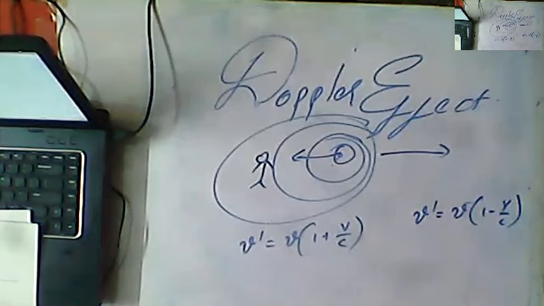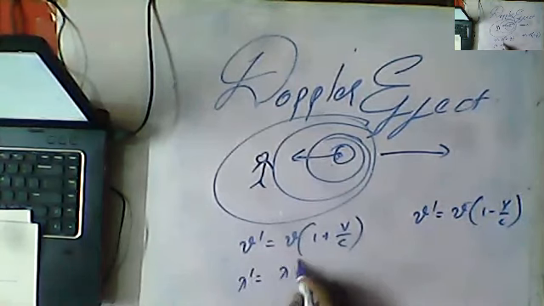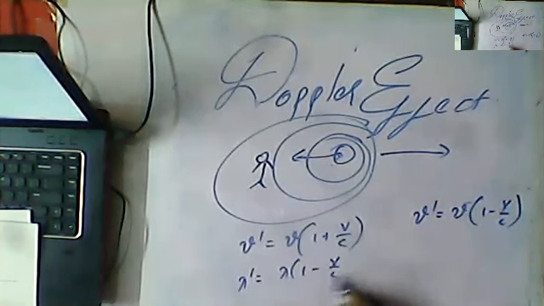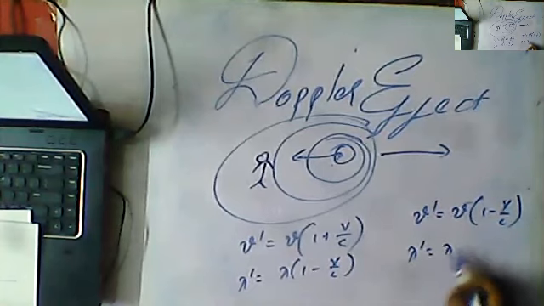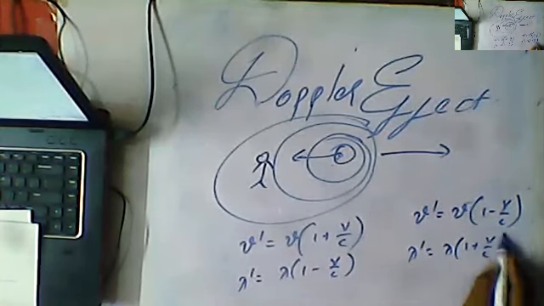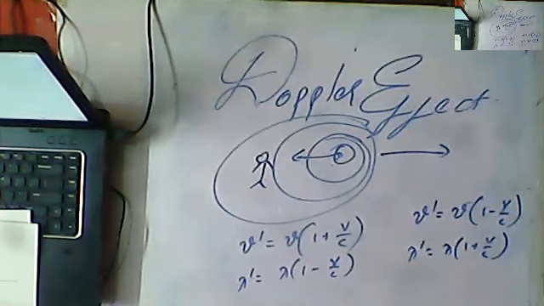So when frequency increases, we already know that the frequency is inversely proportional to the wavelength. So what we can write, guys, lambda dash is equal to lambda into 1 minus V by C. Here lambda dash is equal to lambda into 1 plus V by C. These are the formulas for the Doppler effect. For this there is no derivation, guys. We simply choose it by comparing with the previous velocity, like comparing and adding.